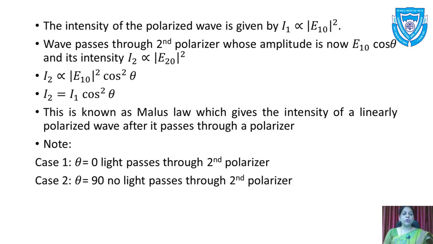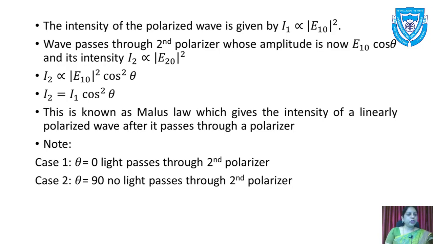The wave passes through the second polarizer, whose amplitude is now E10 cos theta, and its intensity I2 is proportional to |E20| squared. Now this is cos theta because the sin theta component is getting blocked, and we only have the component E10 cos theta.